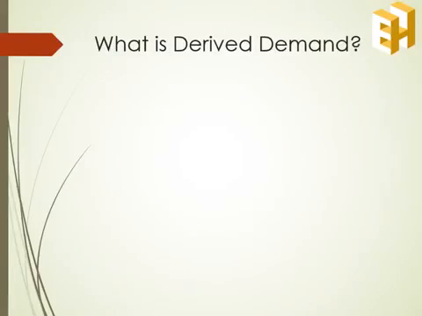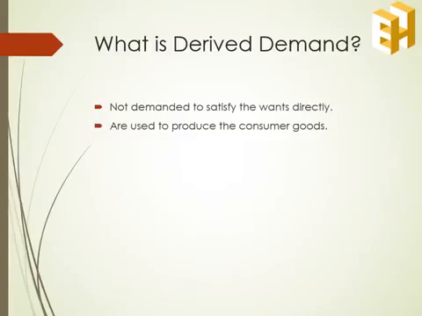Lastly, we have the concept of derived demand. These are those goods which are not demanded to satisfy the wants directly. That is, they are used in the production process of consumer goods. The most common example of derived demand is that for labor.